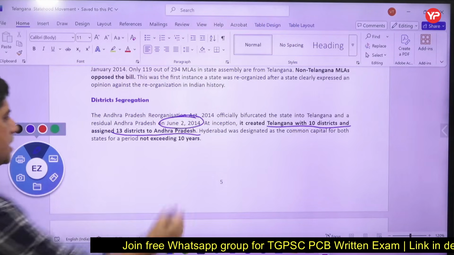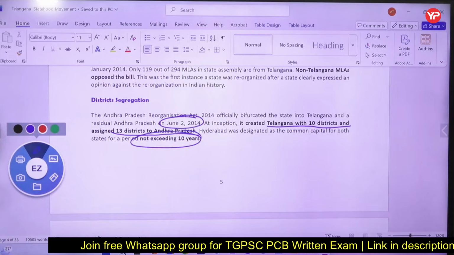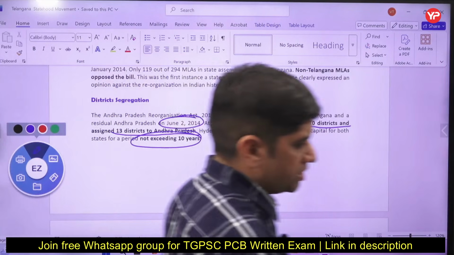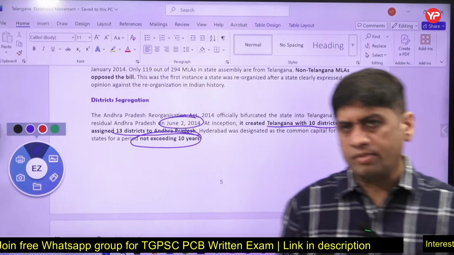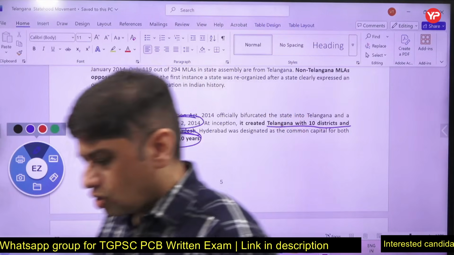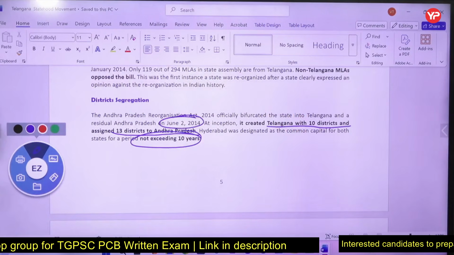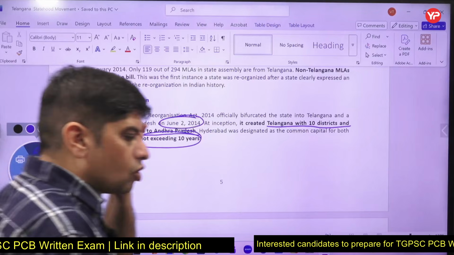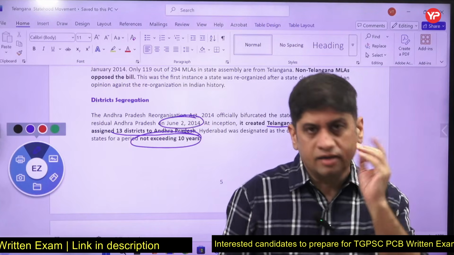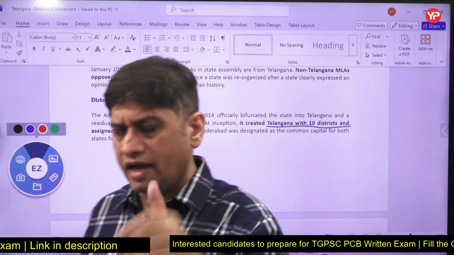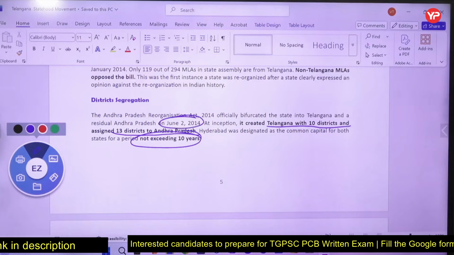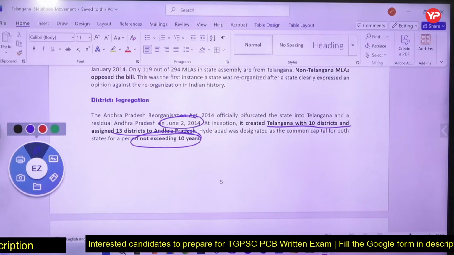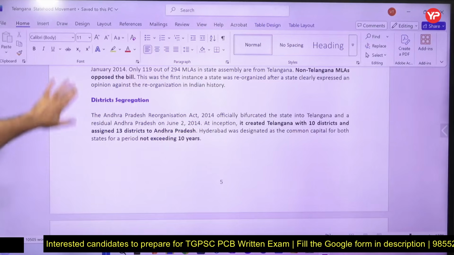And it was for 10 years Hyderabad will be part of both the states as capital, but it will be permanent capital of Telangana. So these couple of informations are important for us, and later on which section talks about that Hyderabad should be the capital, under which section of Reorganization Act 2014 it is mentioned that Hyderabad will be the capital. So those kind of details are important, we should know that.